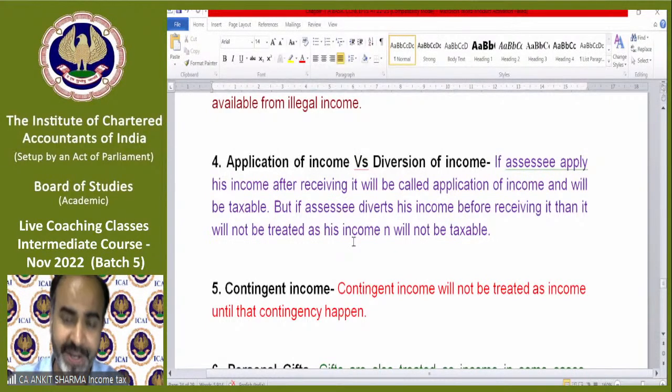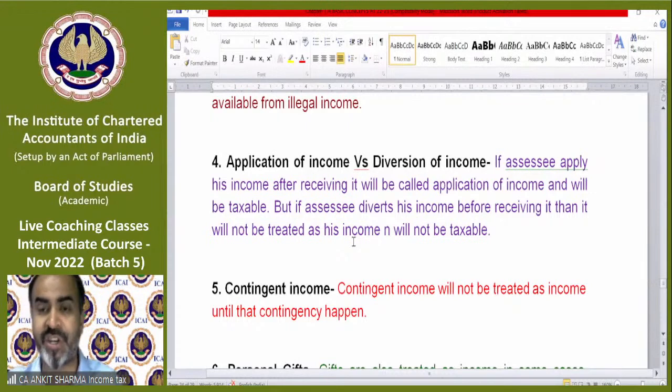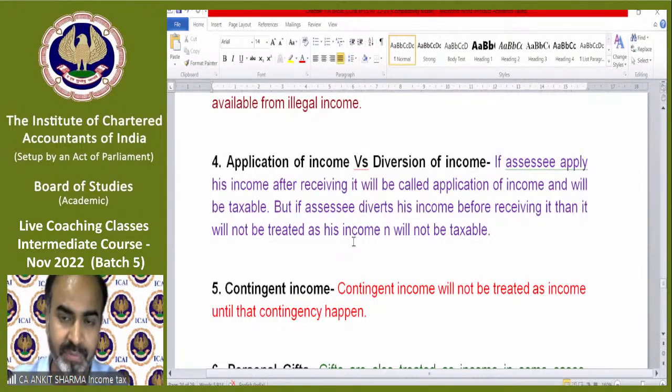Whatever I have donated can be claimed as a deduction. That is a secondary part. We will claim it as a deduction under section 80G, etc. That's different. But initially, 10 lakh will be treated as my income. So if you have received any income and applied it somewhere, it does not matter what amount you applied and where, because you received and earned it in your name. So 10 lakh will be your income initially.